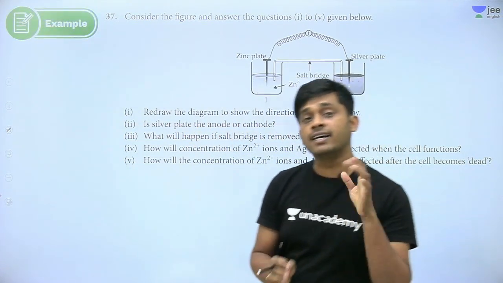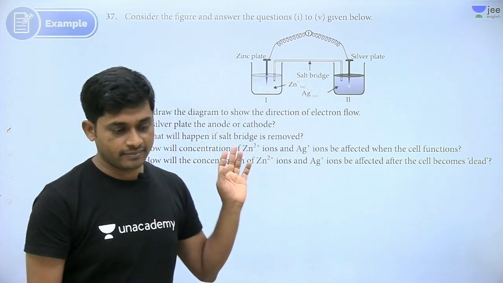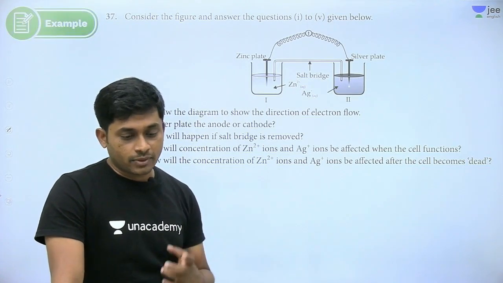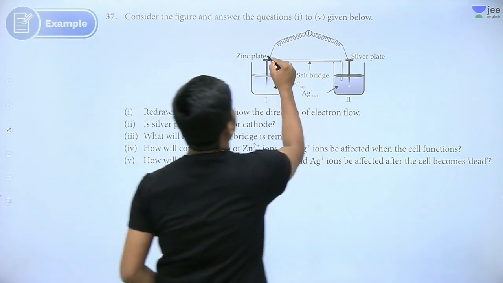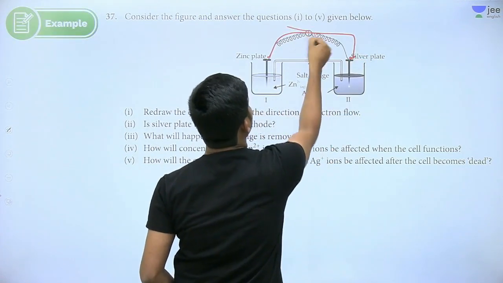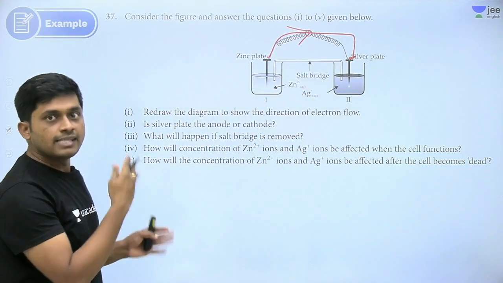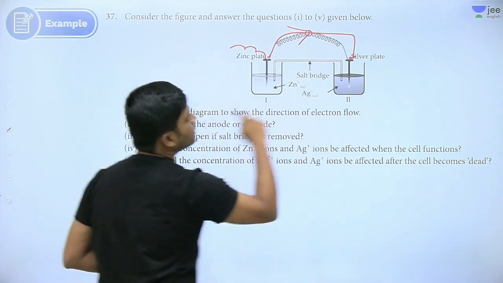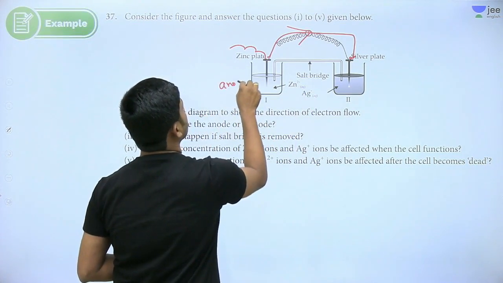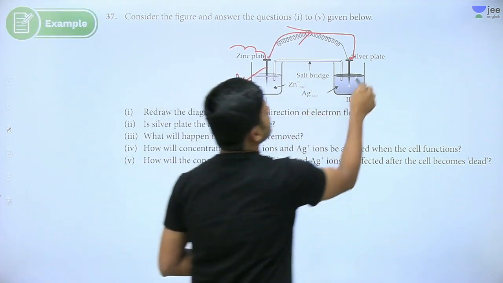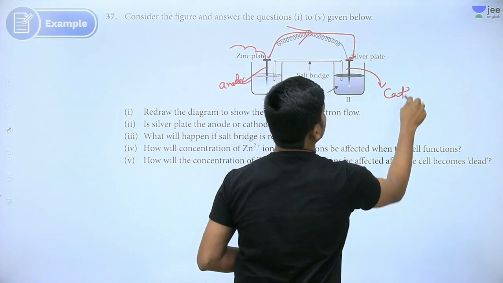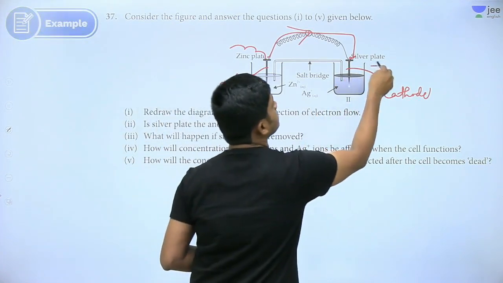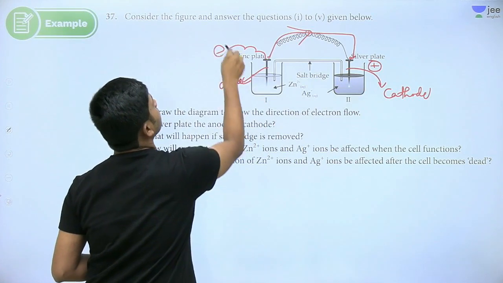Reduction potential of silver is more than Zn. Now, which is giving electrons, which is taking electrons? So definitely the electrons will go from Zn to silver. This is the anode, this is the cathode. Cathode is positive, anode is negative.